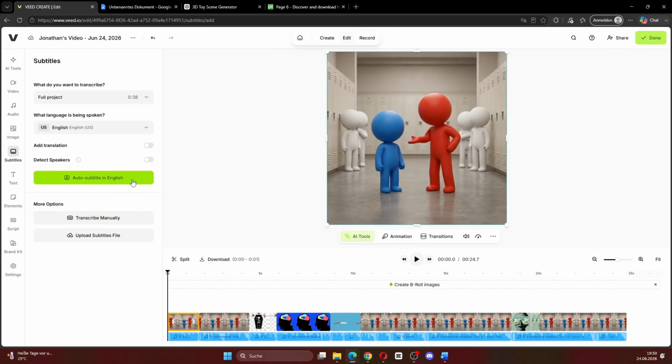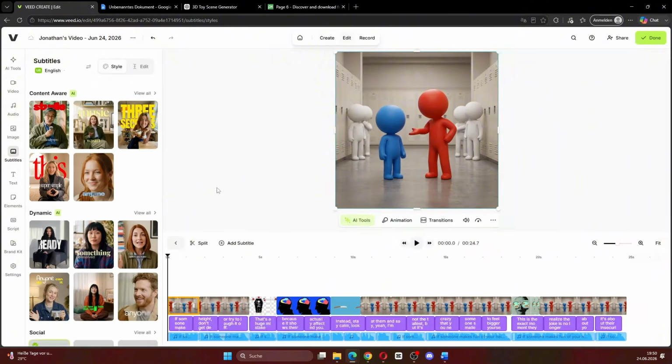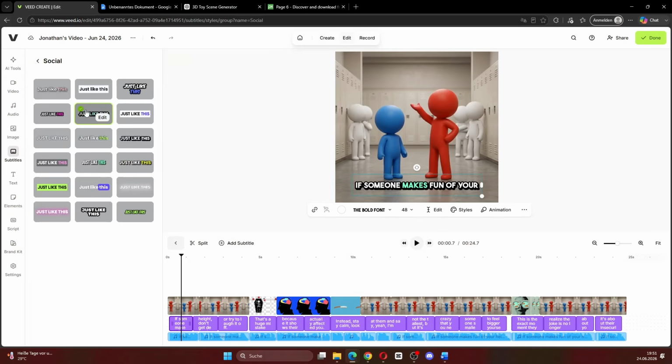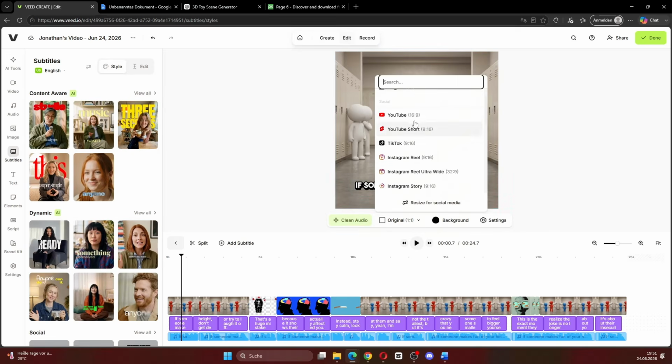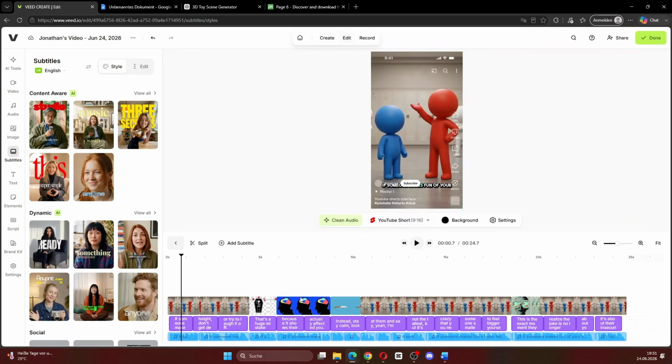Click on subtitles, generate the captions, and Veed will create subtitles from the voiceover. Now we can choose the subtitle style. I will choose this style right here. Next up, we want to change the aspect ratio to a YouTube Shorts format. So change it to 9:16, and as you can see, now the video is perfectly shaped for a YouTube short. Then we can move the captions slightly so they sit in the right position for a YouTube short.